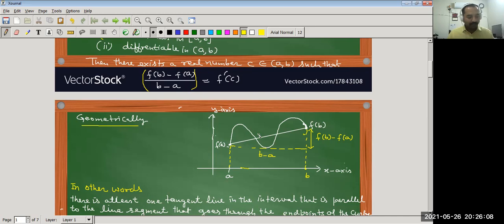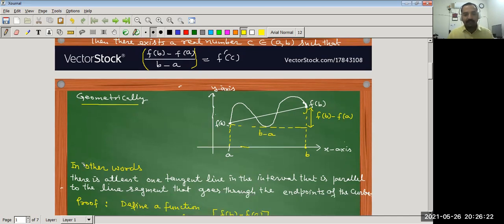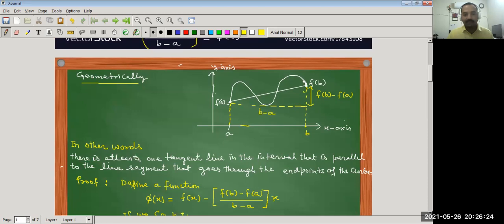So this slope of the line segment is obtained by joining the endpoints of the curve, that is f(a) and f(b). Now, in other words, we can say there is at least one tangent. We have to find at least one tangent on the curve where the tangent is parallel to the line segment obtained by joining the endpoints.